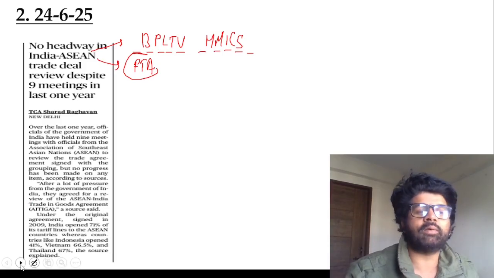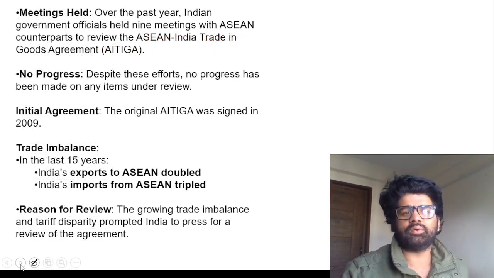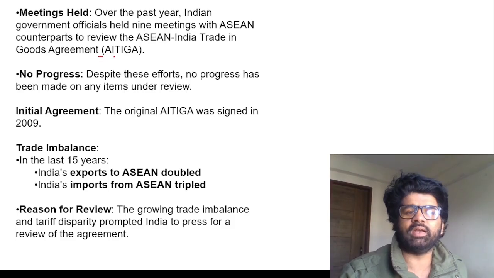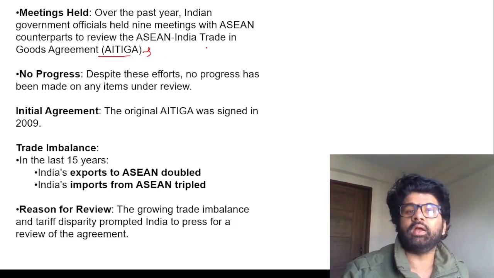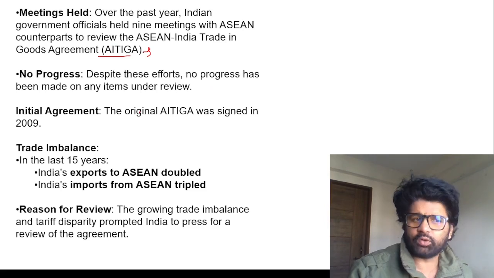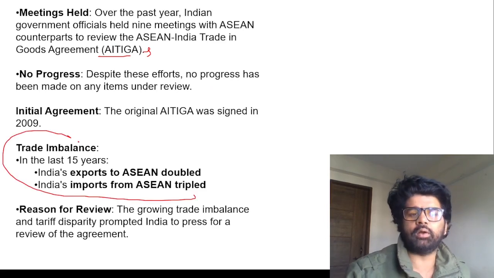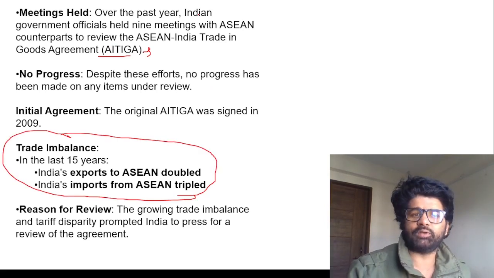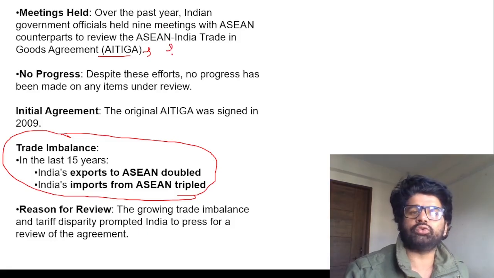So we have raised our concern with ASEAN that guys, we're not happy with this AITIGA, which is basically the India-ASEAN FTA. They can even ask you, AITIGA is associated with what? ASEAN, the India-ASEAN relationship, the India-ASEAN FTA. So we are having meetings. We're not very happy with how things have gone in the last 15 years. As we have discussed, AITIGA talks in 2009, operationalized from 2010.